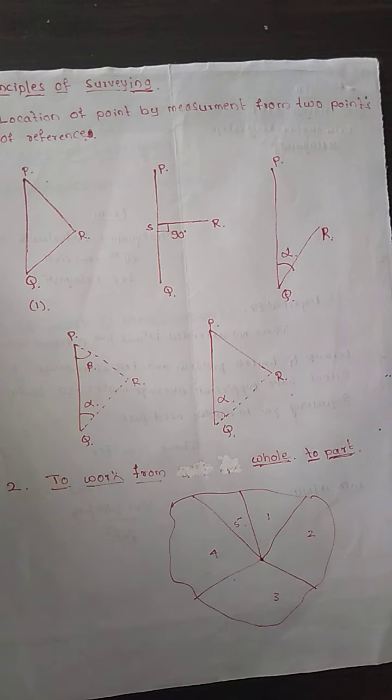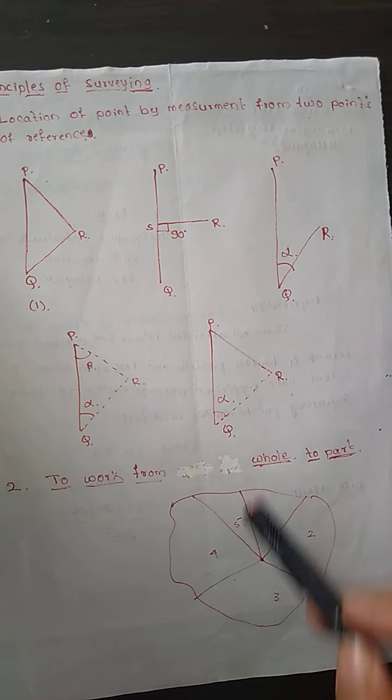Here, if we are going to visit a particular site, what we do is divide the whole area into large triangles, and then we measure these larger triangles with high accuracy.